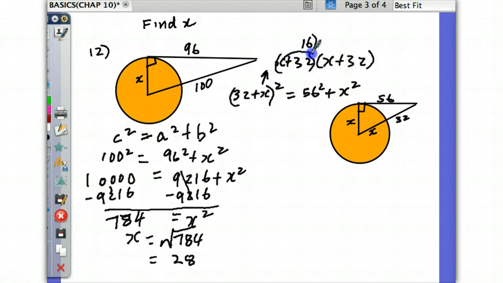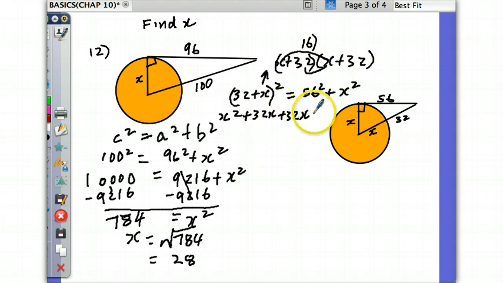All right, let's do it step by step. x times x is what? x squared. All right, and x times 32 is 32x. Let's take it in bite-sized pieces. Inside, 32 times x is 32x. And finally, 32 times 32.